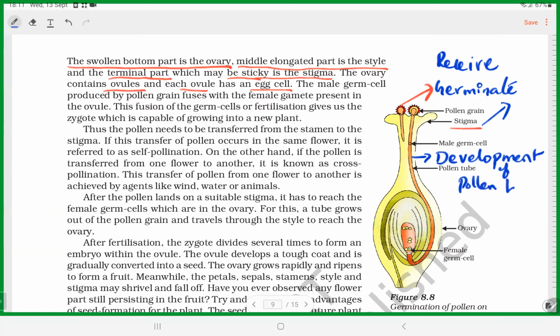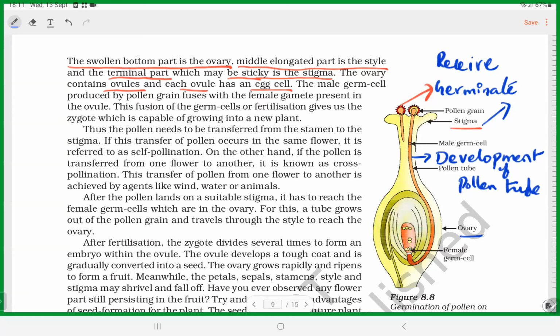That is the function of style. And of course, it helps the stigma to catch the pollen grains which are passed through air. When the wind is there, it gives flexibility to the stigma to catch the pollen grains.